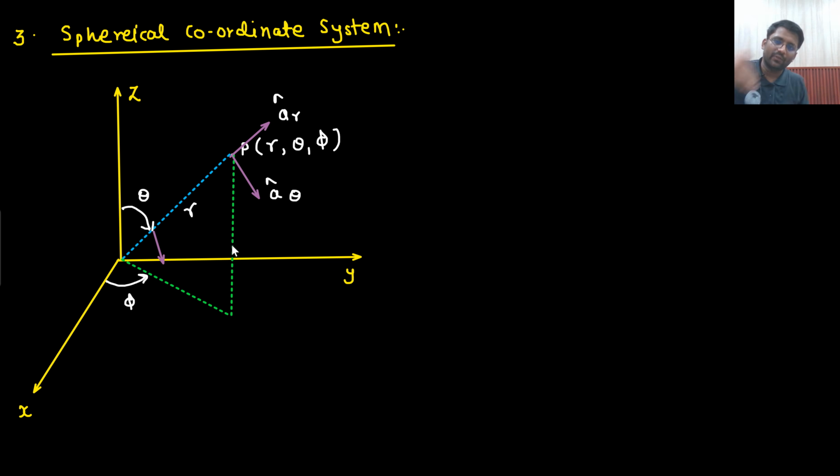Direction of theta is going downward like this. So here the direction is this. This is your a theta cap. So if I want to make it at this particular point, then what I did, I just took a parallel vector. So this is your a theta.